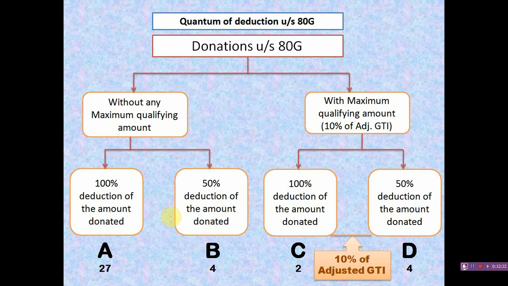It means in the solution we can directly write the donation amount as given. But when the donation is made by an assessee in the items specified in category C and category D, we have to compute 10% of adjusted gross total income, because it is the maximum qualifying limit in this case. We will discuss in detail.